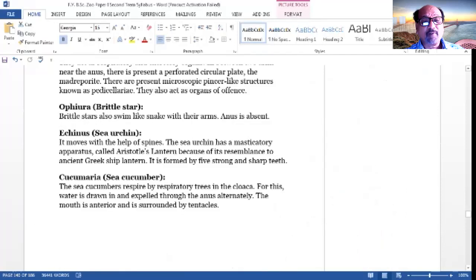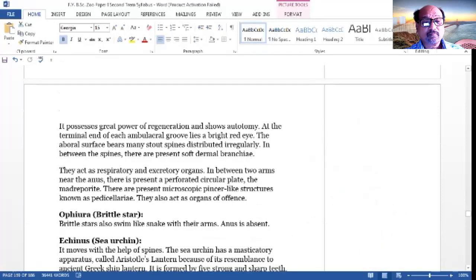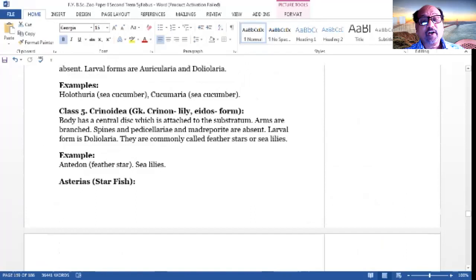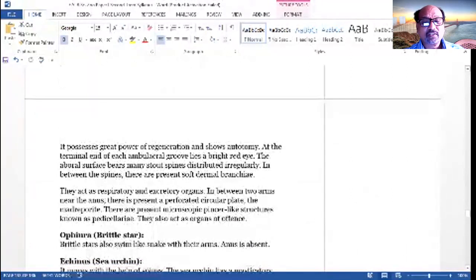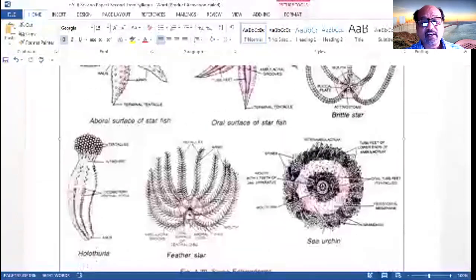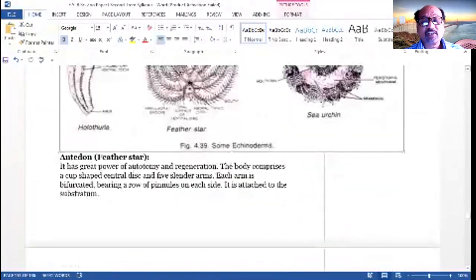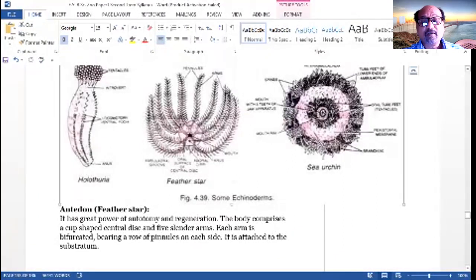And the anus is towards the posterior, and the body shows a long, cucumber-like form. And the last form is known as the Crinoidea. The body has the central disc which is attached to the substratum. Arms are branched, and the spines and pedicellariae are present. Larval form is the Doliolaria. They are commonly called feather stars or sea lilies, and this is the antedon, or the feather star. This is the example of the feather star, antedon.